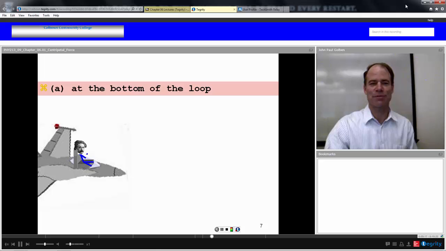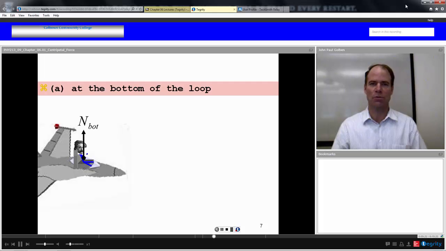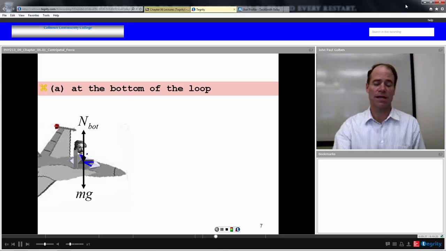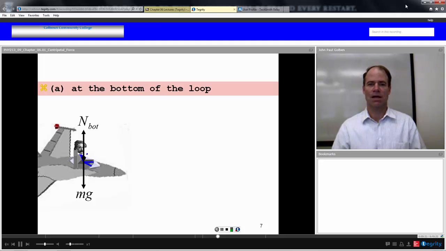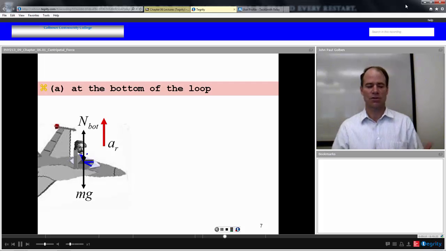But if we did a free body diagram of Einstein, the pilot, we would notice that there was a force, a normal force of the seat on him, pushing upward. Of course, he's got weight, mg, pulling down towards the center of the earth. And since he's at the bottom of this loop, the centripetal acceleration would be towards the center of the circle, which is going to be in an upward direction at that point. So our radial acceleration is upward. There is no acceleration in the forward direction because he's moving at constant speed, and so there is no tangential acceleration in this particular case.